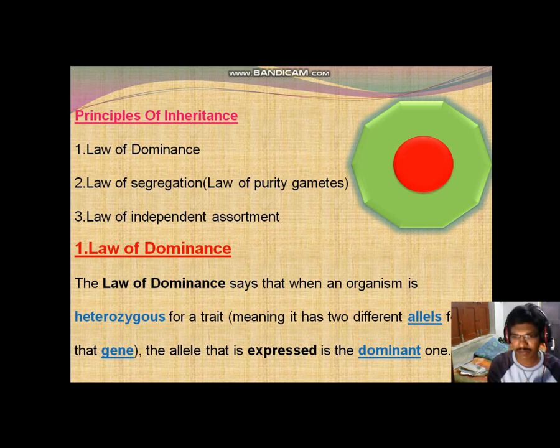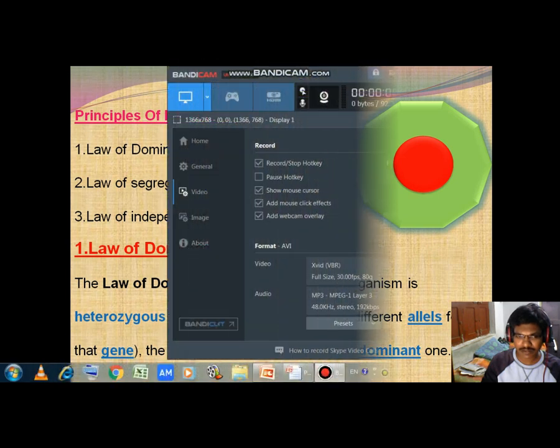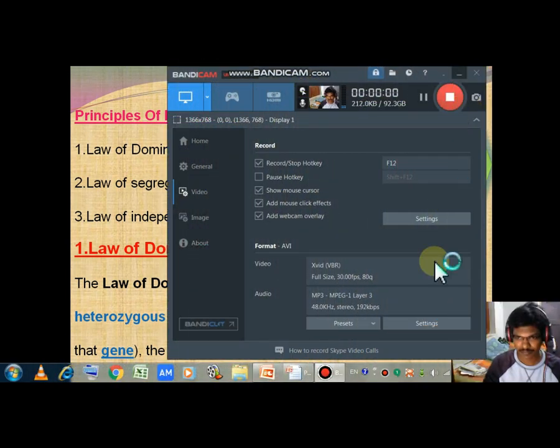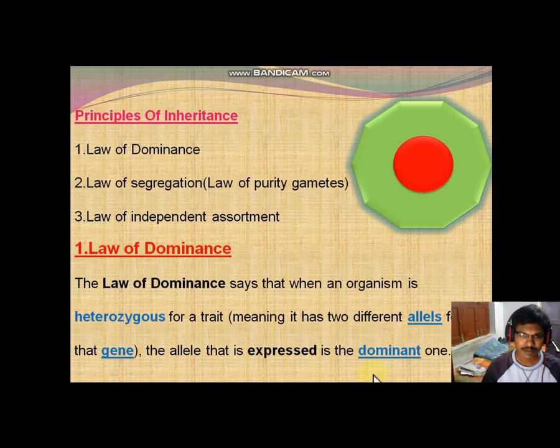So that's why, for the particular character expressed by a gene, two copies of dominant alleles or a single copy of a dominant allele are enough to express that character. The allele that is expressed is the dominant. But if we want to observe the recessive character, definitely it should have two recessive alleles.